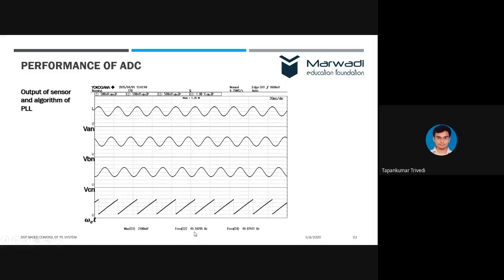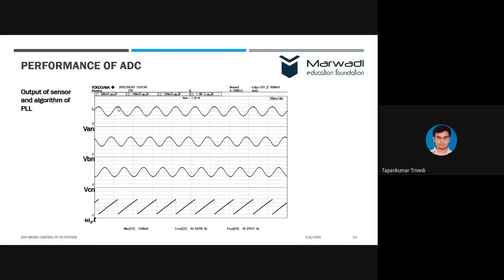Here you can see it is 49.91, right? So it cannot be only 50. It can be anything between 49 to 51. So that's why we are using PLL, and you can see that PLL 0 degree is completely synchronized with the 90 degree of phase A.